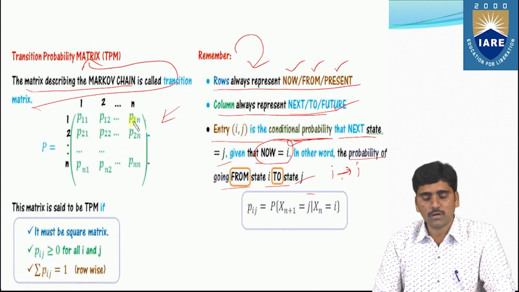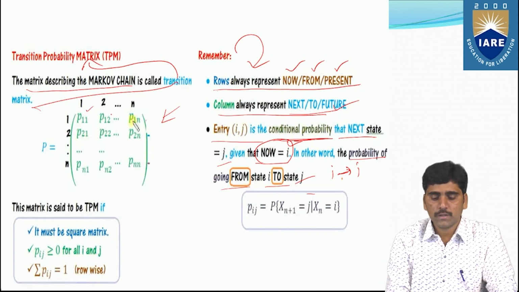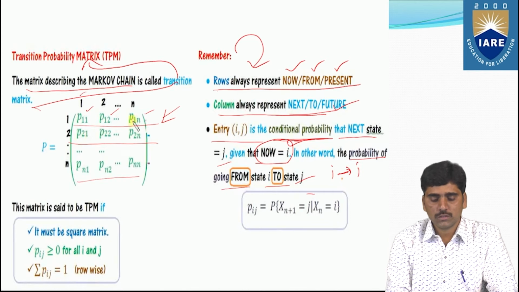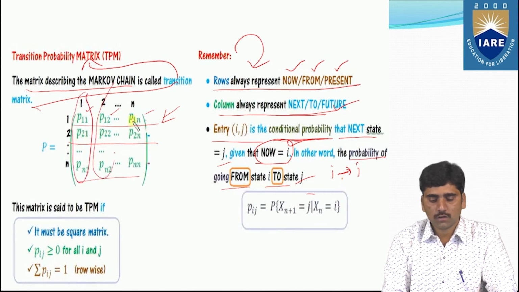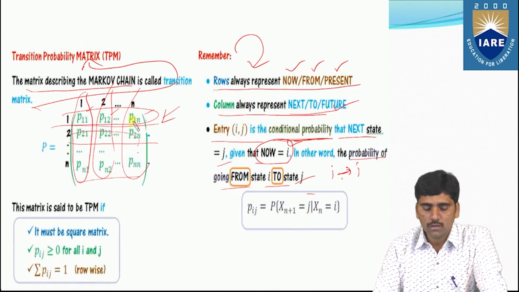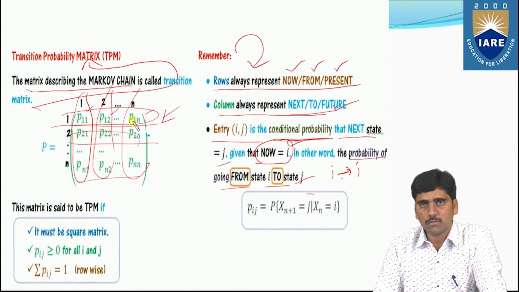So the transition probability matrix has P11, P12 up to P1n as the first row, then the second row, up to Pn1. These represent rows and these represent columns, right? Based on that, we are going to construct the transition probability matrix.